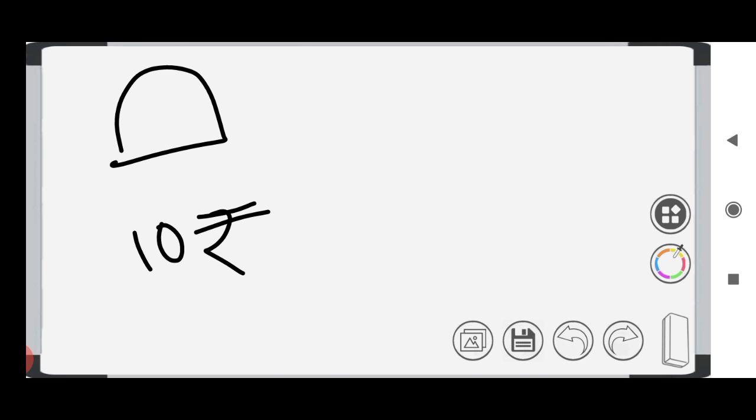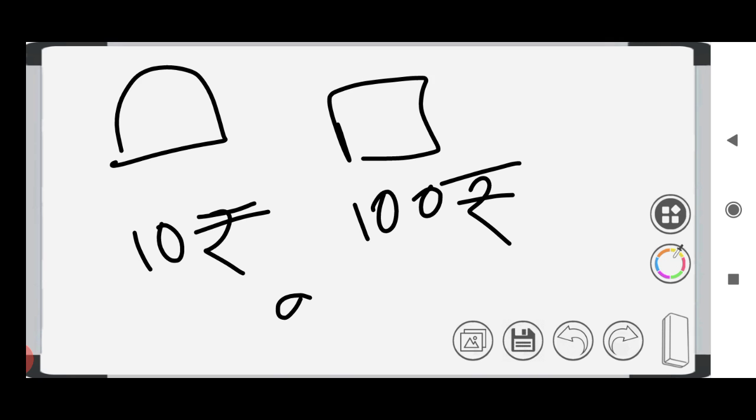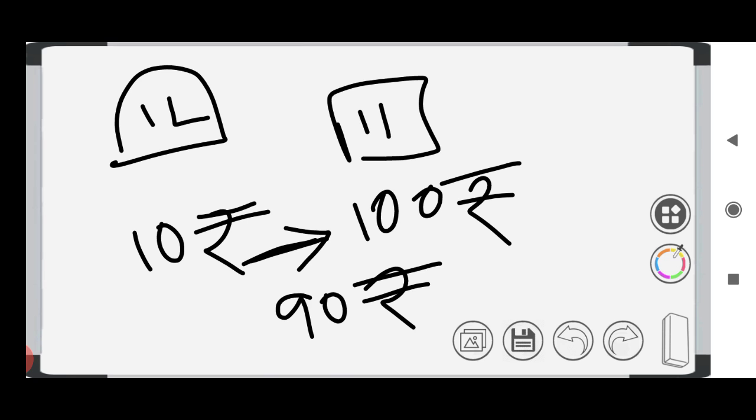And in inflation, money value will be reduced. So how can we say money value is reduced? If a milk packet is sold for 10 rupees today, and if it is sold for 100 rupees tomorrow, then the 90 rupees has no worth, right? So the value of the money is reduced. It is the same 1 liter of milk, bought for 100 rupees tomorrow but sold for 10 rupees today, which means the money value is reduced. So in inflation, money value will be reduced.